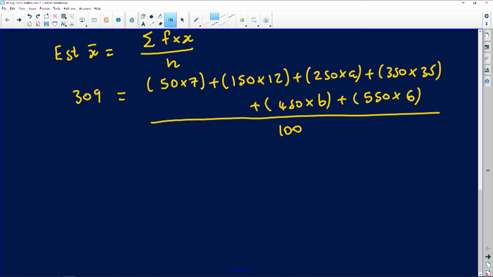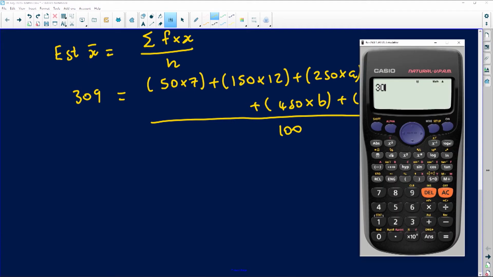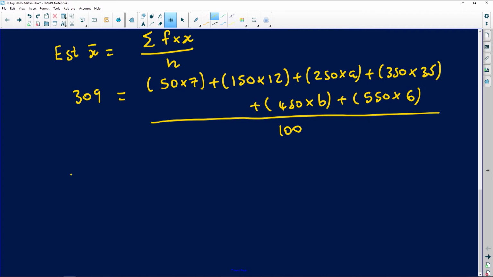So if you apply simple cross multiplication, you get the product of 309 multiplied by 100, you're going to end up with 3,900. So 3,900 is equal to, now I'm going to work out the values of the product of 50 and 7, those ones that I can compute, because they are all numbers.